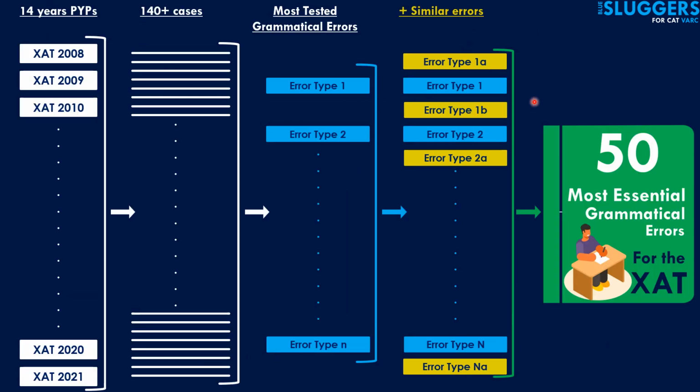However, I would like to first state that this is not just a random list of 50 grammatical errors that we have just come up with. There's in fact quite a logical process involved in creating this list, and I've explained that process in detail in a separate video, which you can access by clicking on the link on the top right corner of your video. This diagram pertains to that. I've explained all of this in that video, so you can watch that if you want.